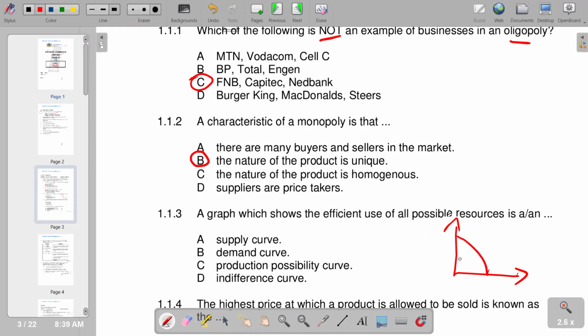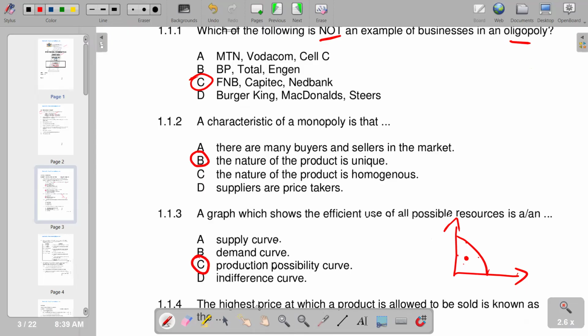So any points that we see inside the PPC represent inefficient allocation of resources, and any points on the PPC indicate efficient allocation of resources. So basically, it shows the efficient use of available resources. So basically, we have C as the correct response.